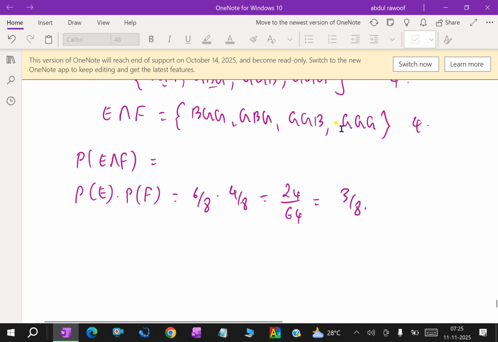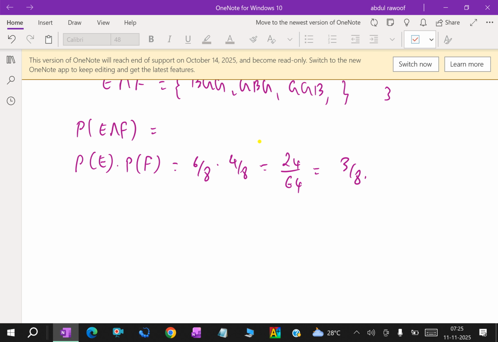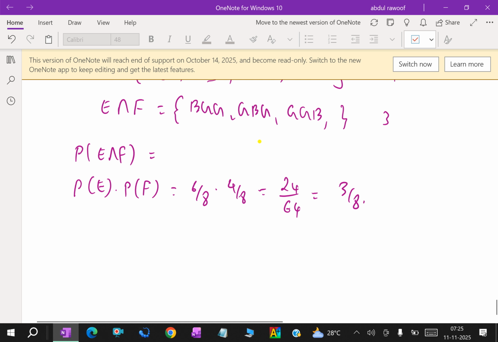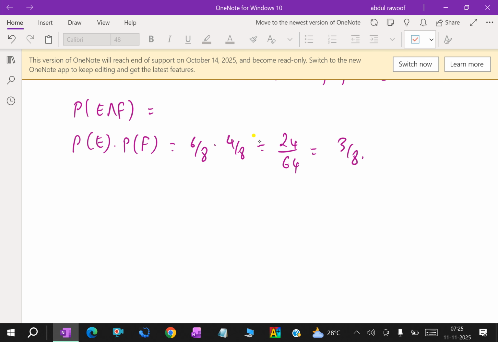Here E intersection F is BGG, GBG and GGB. This is not there, sorry, here it is not common. It is 3 outcomes, so P of E intersection F is 3 over 8.